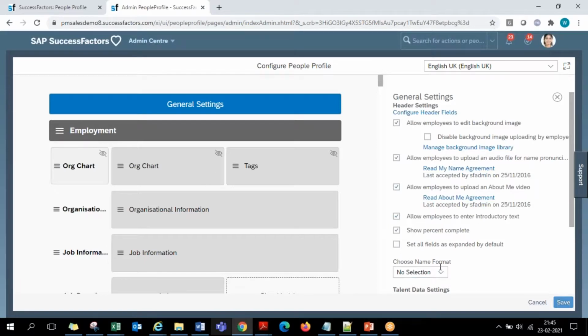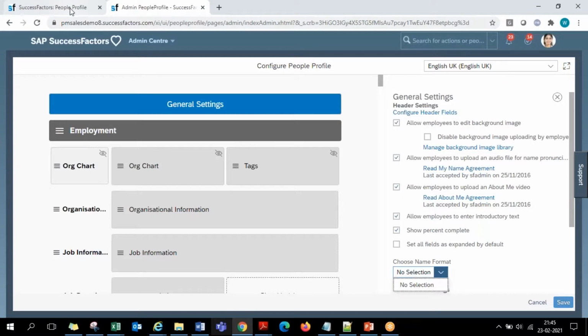Here you also have name format, guys. Name format is the name in the company. Here in this some values are not listed. We'll have some options of whether you want to display first name last name, or last name first name, or first name middle name last name, all the three names. So that ordering system gives us some four or five options in which order the name should be displayed.